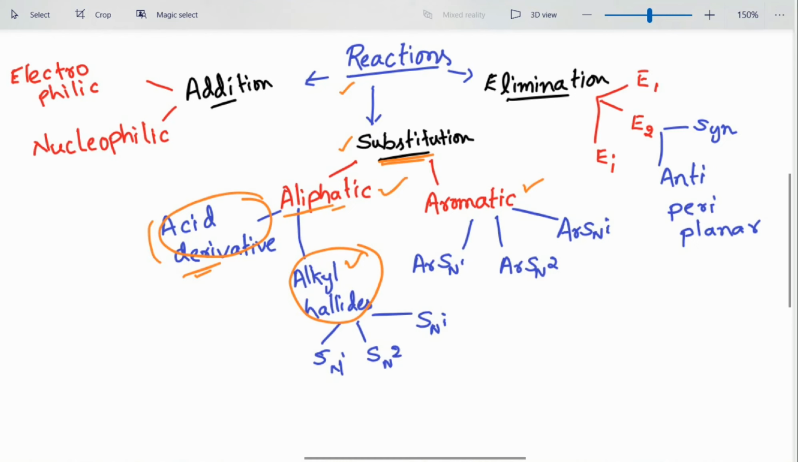So acid derivative reaction is a simple aliphatic substitution, but if you consider alkyl halide substitution reactions, there are three types: SN1, SN2 and SNi. We know what SN1, SN2, SNi are: substitution reactions involving a unimolecular rate constant, a bimolecular rate constant, and an internal rate constant. Whereas in aromatic substitution reactions, instead of aliphatic, we just have aromatic rings like a benzene ring or a naphthalene ring. If those compounds undergo nucleophilic substitution reactions, those are called aromatic substitution reactions.